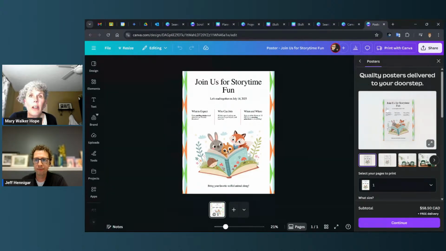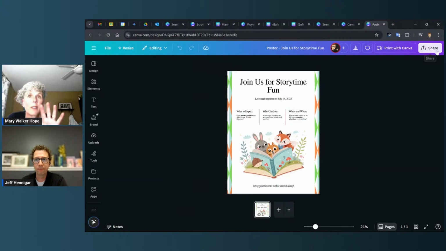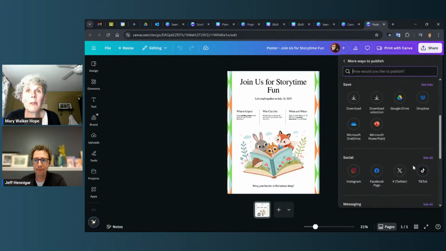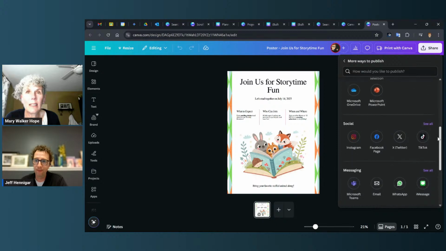And then to the share. I mean, they could do more things as well, but let's hit share, and you can see right there that you can send it right to your Google Classroom. Imagine that, eh? For school. But they can download it and have it as a PDF to print out, or there's a public view link as well.